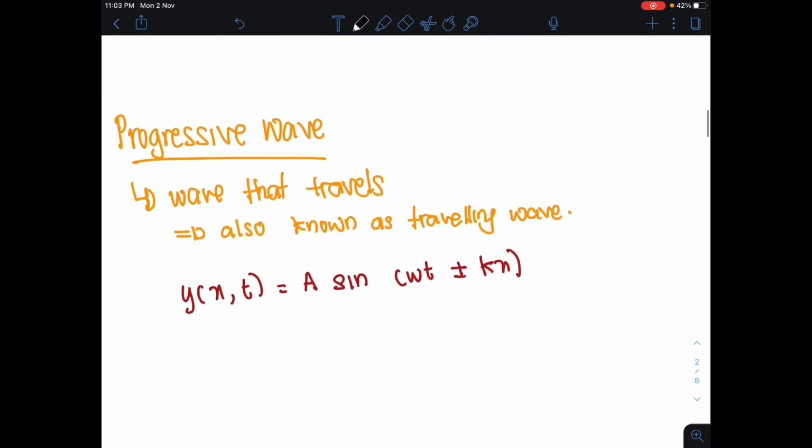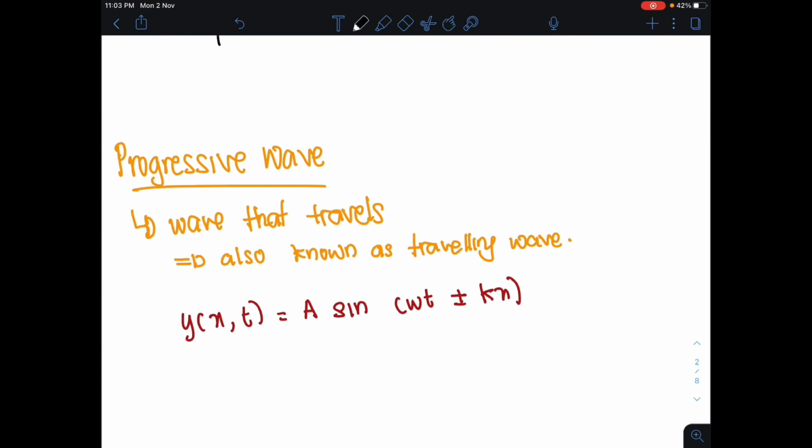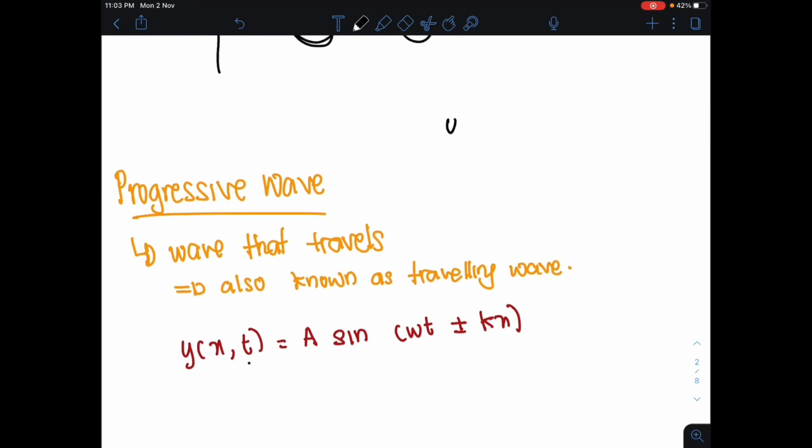Okay, so you are going to have a new equation for your travelling wave such as y in terms of x and t is equals to A sin(omega t plus minus kx). Okay, before we look deeper into this equation, kita recall balik the equation in chapter 9 di mana you had x is equals to A sin(omega t plus minus phi). This was your equation in your chapter 9 di mana x ni adalah displacement.